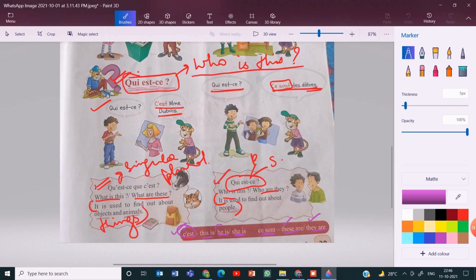For he is, she is, you could also use il est, as we just did in the previous video, and elle est for she is. Okay, these are alternatives for c'est, when you want to say he is, she is. Okay.